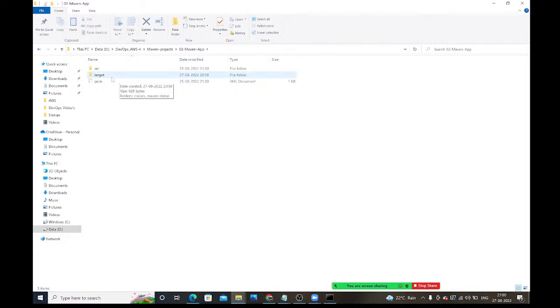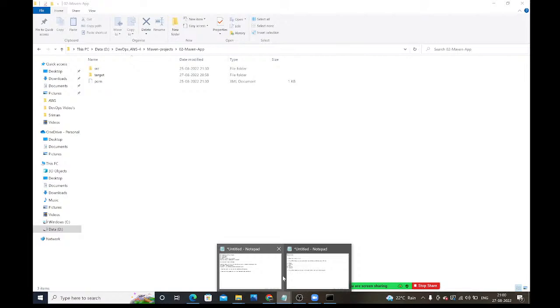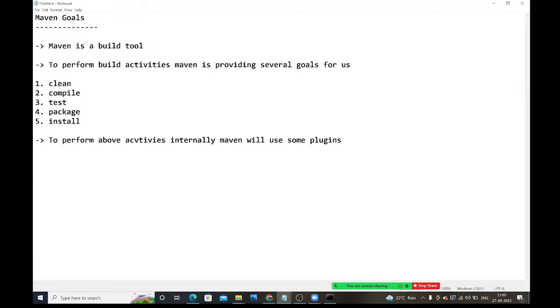Why do we need that bytecode? The system can understand bytecode only. That's why we need to convert from source code to bytecode, so for that we are doing compilation. Is it clear? When we compile the project, what will happen? Now, what is the first goal, guys? The first goal is clean. If you clean the project, what will happen?